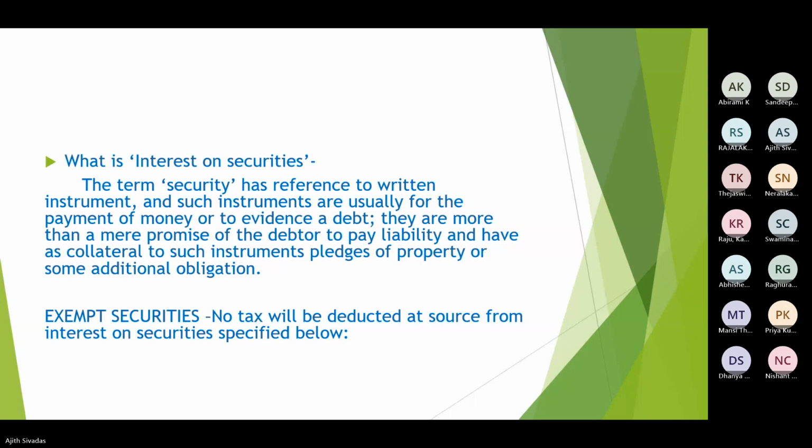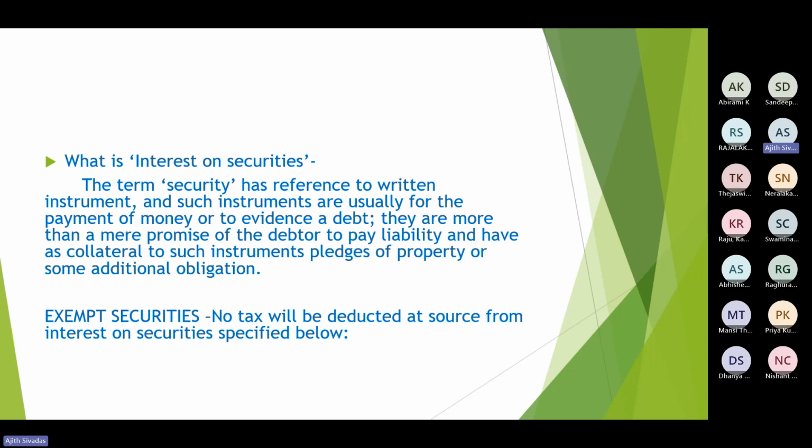Then what is interest on security? I was mentioning the term securities has reference to a written instrument. Such instruments are usually for the payment of money or to evidence a debt. They are more than a mere promise of the debtor to pay the liability and have as collateral to such instruments pledges of property or some additional obligation.